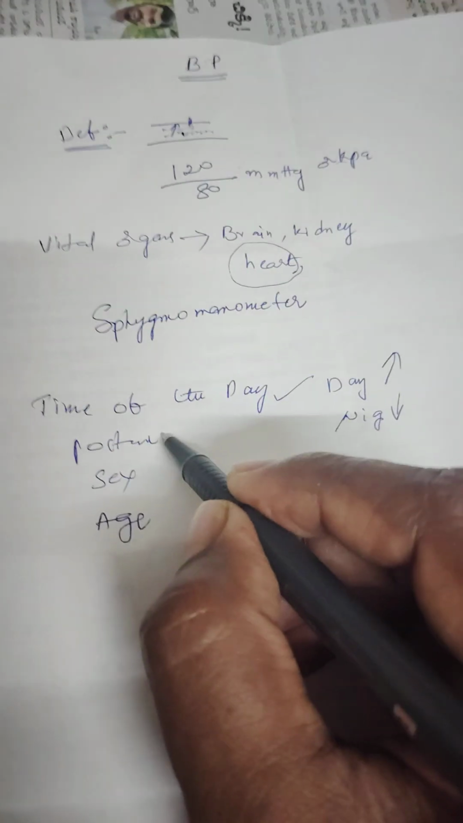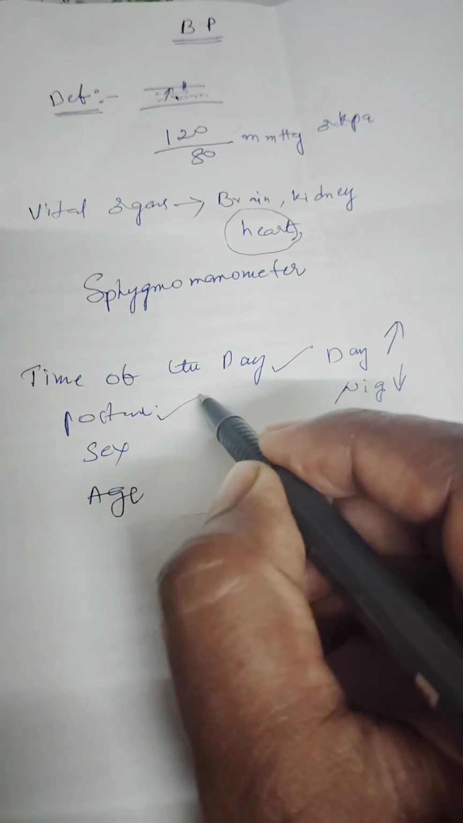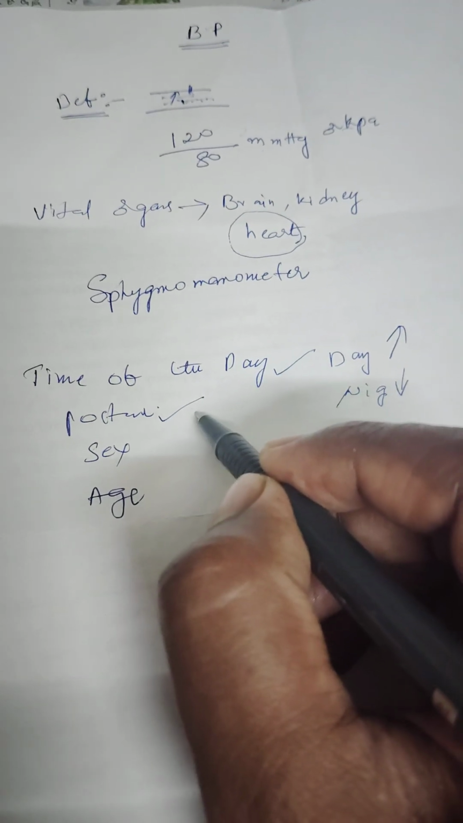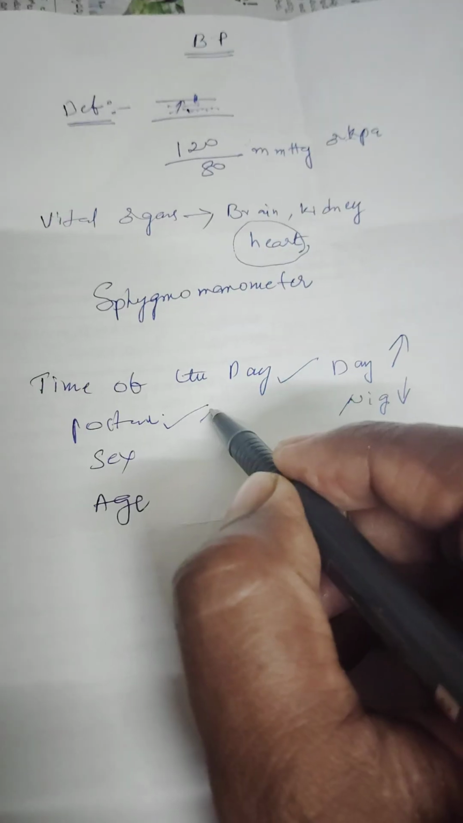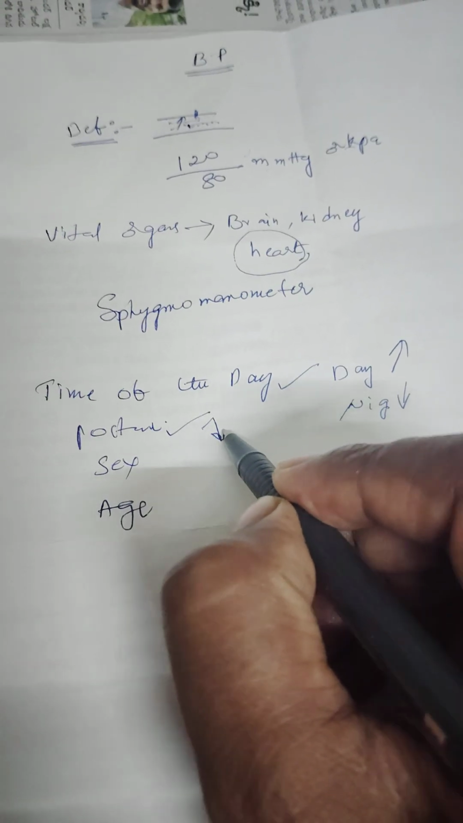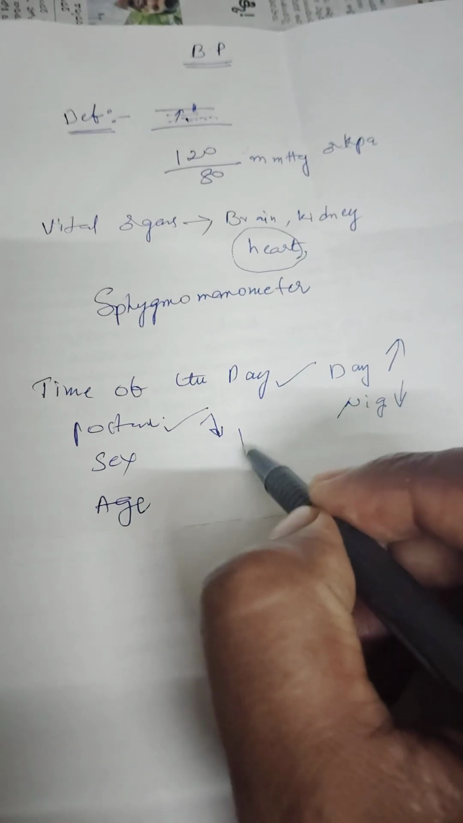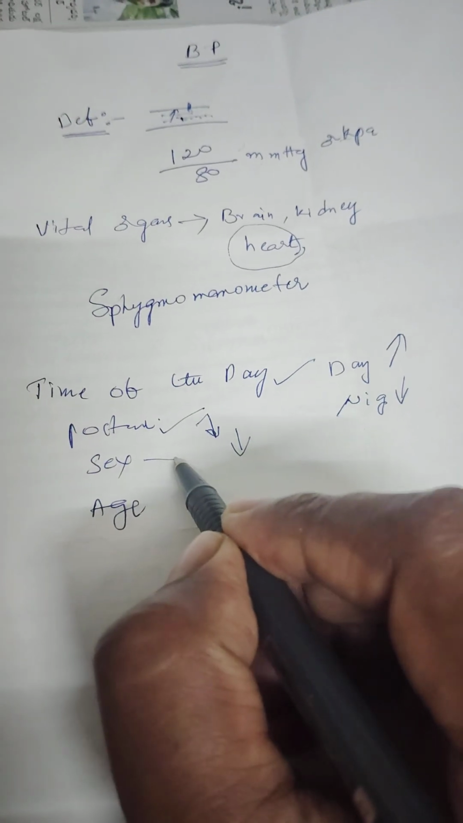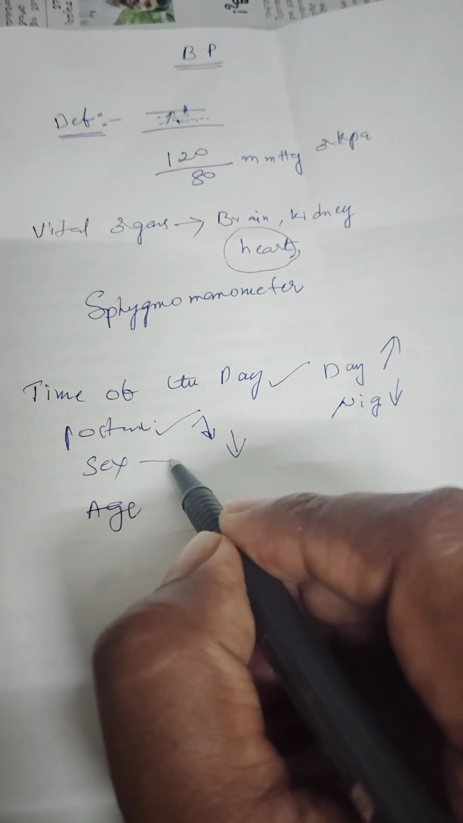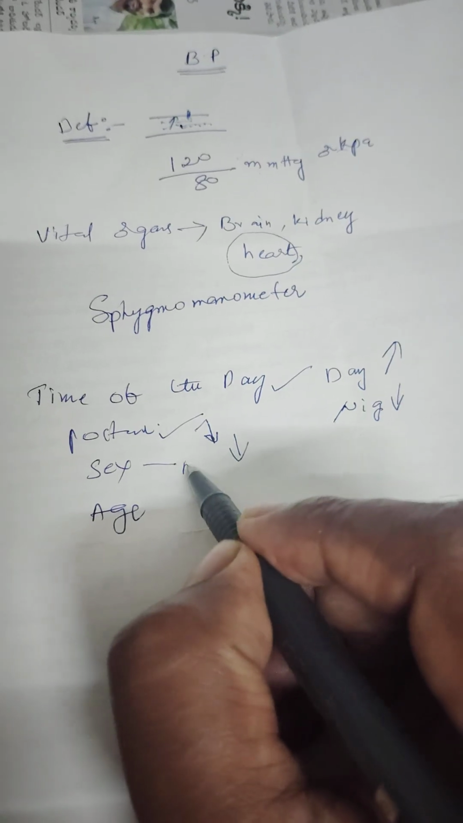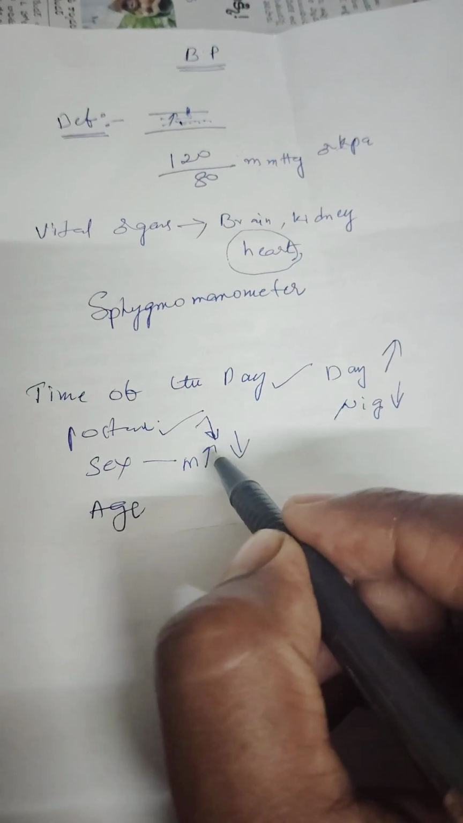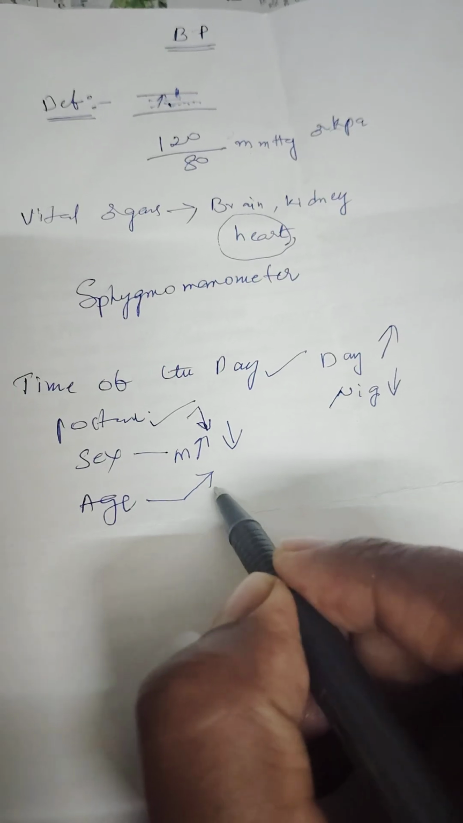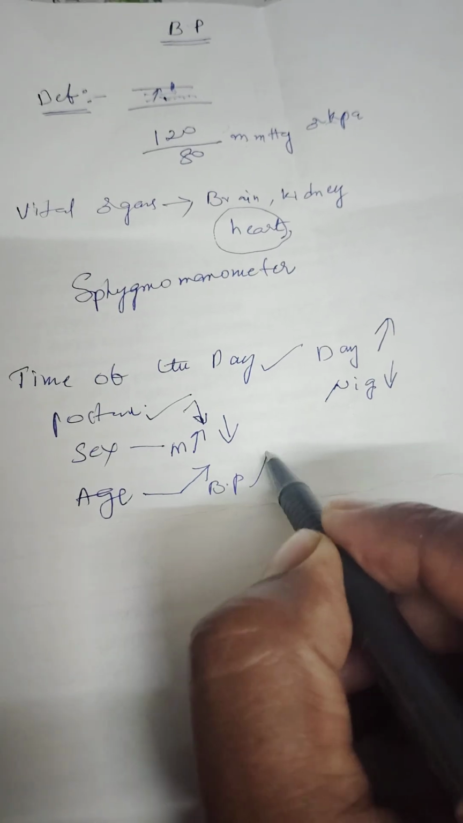Posture. Upright posture requires more energy, so blood pressure will be more. If you are sitting, the blood pressure should be less. If you are lying down, the blood pressure goes down even more. Sex. In females, the blood pressure is less when compared to males. In males, the blood pressure is more. Age. As the age is increasing, the blood pressure will be increasing.